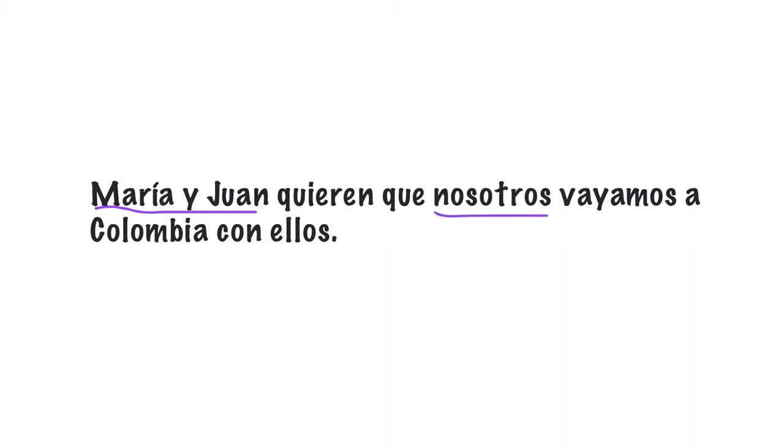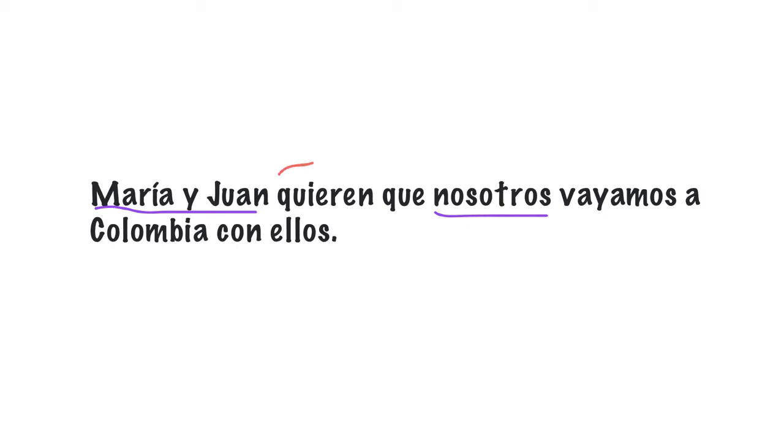You may think that Maria y Juan are two subjects, but they are actually the third person in the plural. So that it means they, ellos, okay? Do we have a subjunctive trigger? Yes, we do. We have the verb quieren, which is a verb of influence.